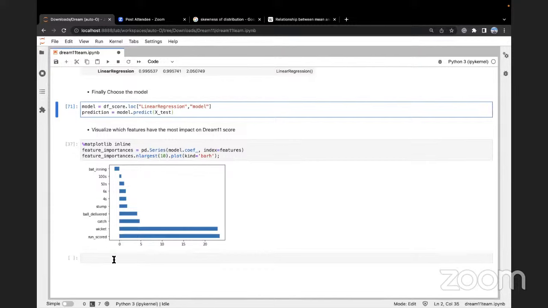Whenever we want to select a team, we would select a combination of good batsmen and a good set of bowlers. High runs scored, high wickets taken. Then we also want good fielders, so there are catches. Then there are stumps, so we need a good wicket keeper. Then number of fours hit, number of sixes hit. These are factors that directly impact the Dream 11 score and the performance of the team.